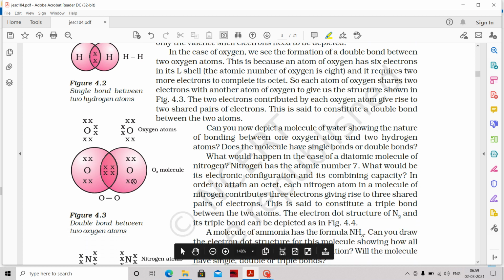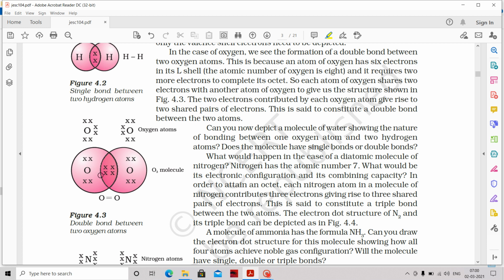It is 2 and 6, so it has 6 outermost electrons. It requires 2 more electrons to gain 8 electrons in its outermost shell. This is oxygen: 1, 2, 3, 4, 5, 6 electrons are here, and the other oxygen also has 1, 2, 3, 4, 5, 6 electrons.